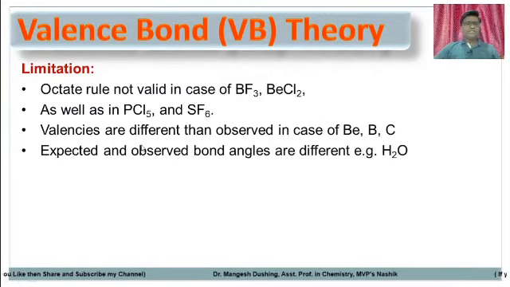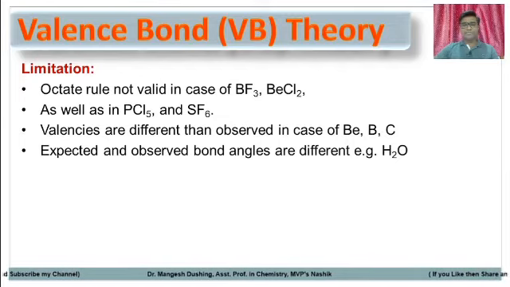Some of the atoms show a different valency. Valency is the number of unpaired electrons observed in the outermost shell, but the valencies observed are different. In the case of beryllium, there is no unpaired electron in its outermost shell. It should show 0 valency because there are no unpaired electrons in its outermost shell. But still beryllium shows a valency of 2. See this, it forms this compound beryllium chloride. So it has a valency of 2.